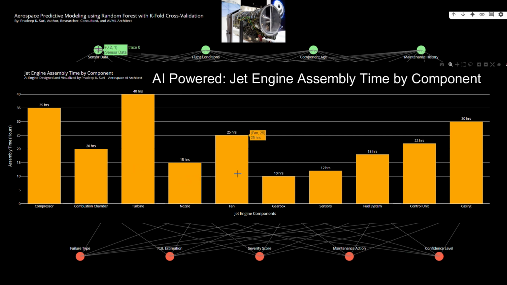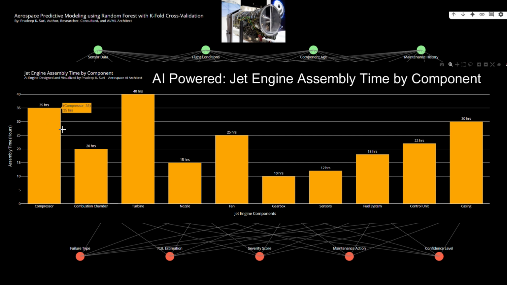The bar chart is constructed by defining a go.Figure object and adding a bar trace using go.Bar. Each bar corresponds to a component and its associated assembly time. Additional visual enhancements such as displaying the exact time on each bar, setting the bar color to orange, and adjusting the text position improve the readability and professionalism of the chart.